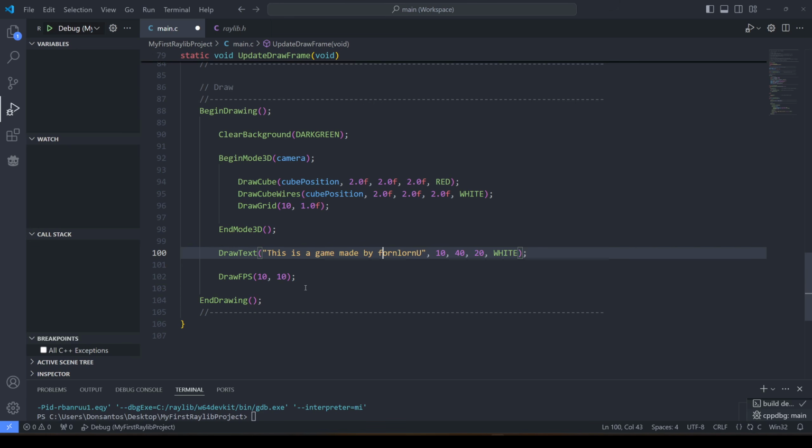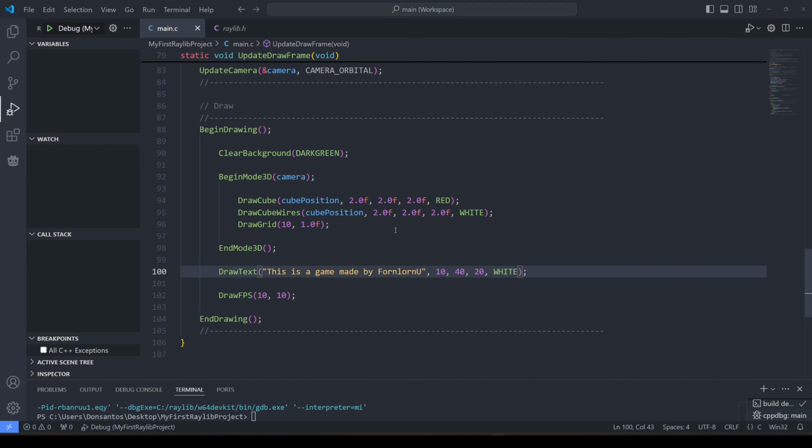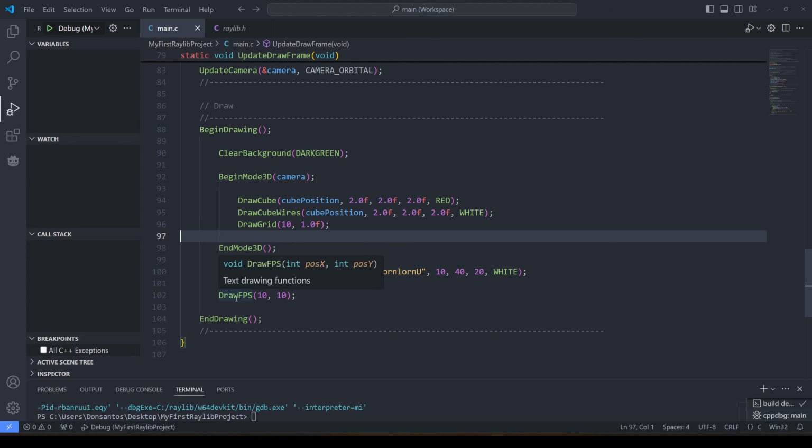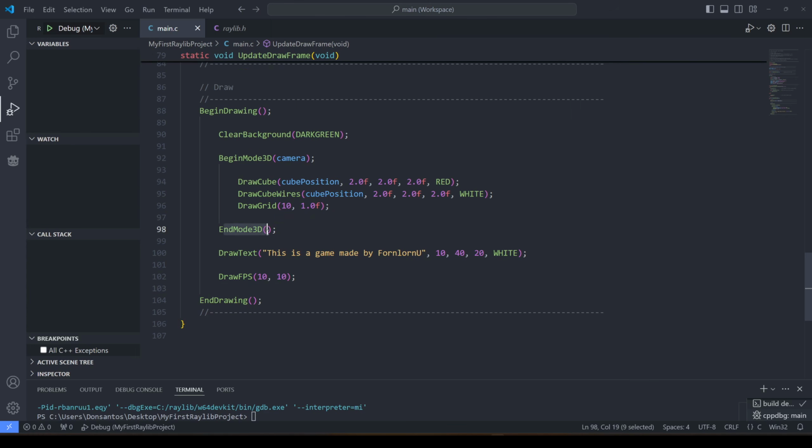Now, of course, changing text stuff and colors, we're not really learning anything, but we are. We're exploring. You start by changing values, you know? That's how you start. You start changing values. Draw FPS. Now what's down here? End mode 3D. Draw text. Oh, that's probably super important, right?